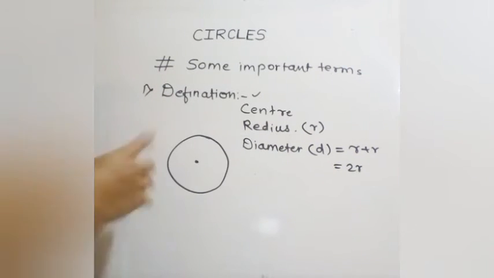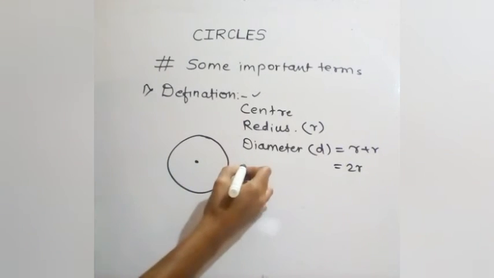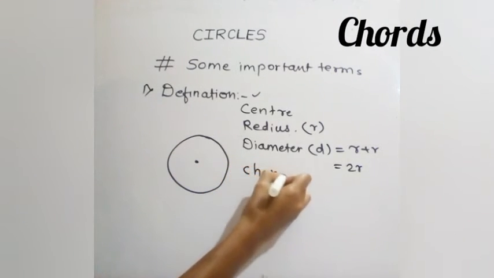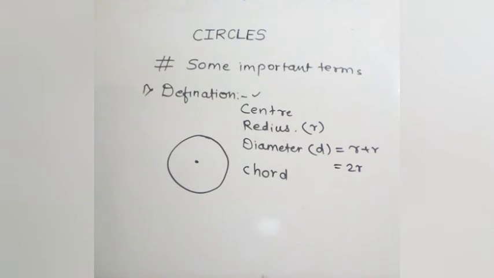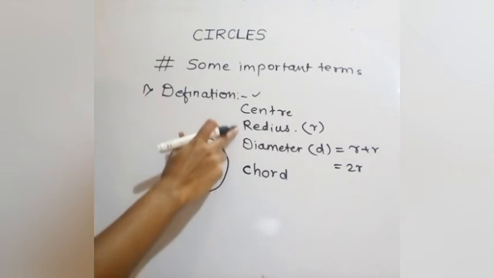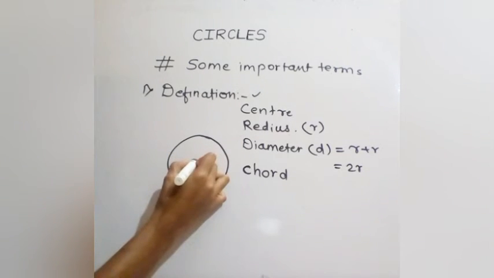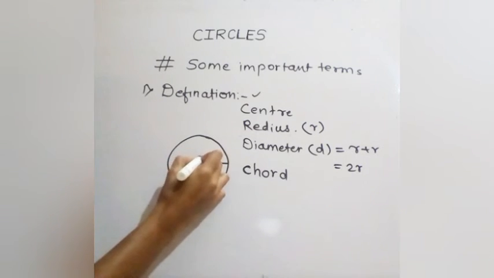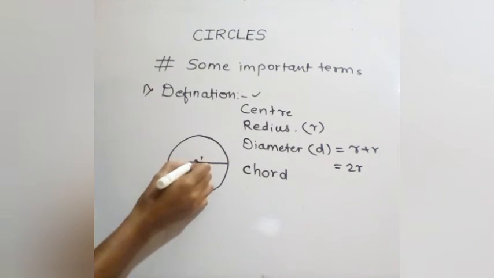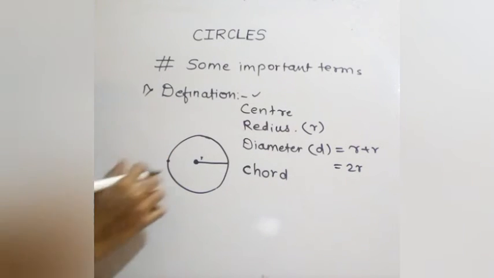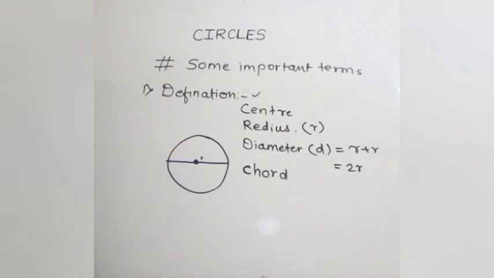Let's talk about the fourth important term related to circle, and that is nothing but a chord. What is a chord of a circle? A chord is not a diameter, not a radius. A radius is the distance from the fixed point to any point. This is the radius, and from any point to another point of the circle through the center is called the diameter.